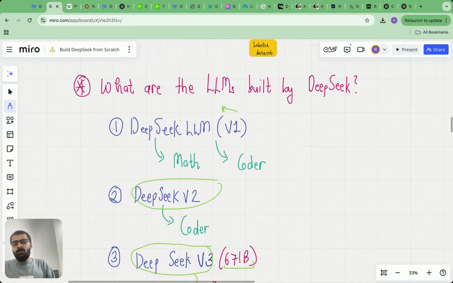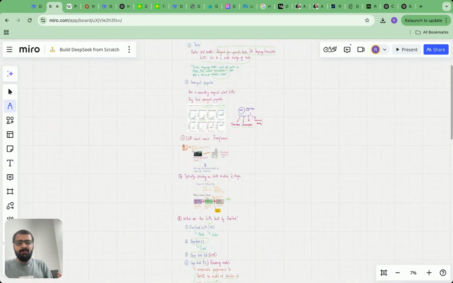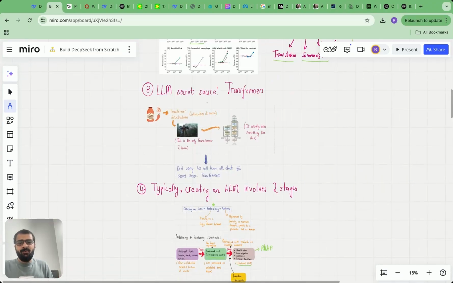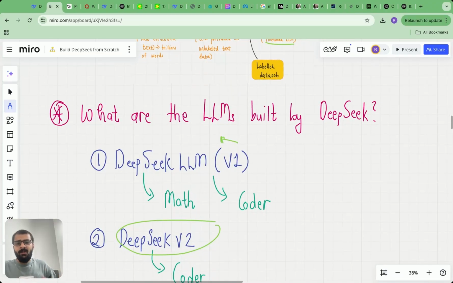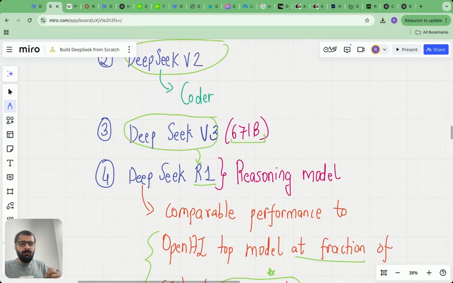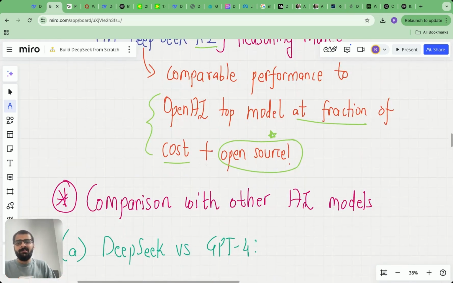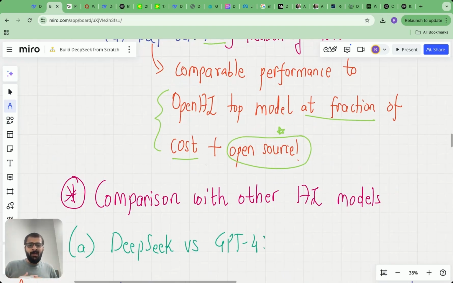All right. So until now we have learned about LLMs and about the different LLMs which were built by DeepSeek. Now let's start getting into the core content a bit, which is, first of all, to compare DeepSeek with other AI models and see: is it better? Why is it better? How low is its pricing, etc.